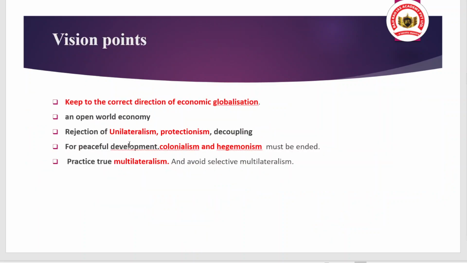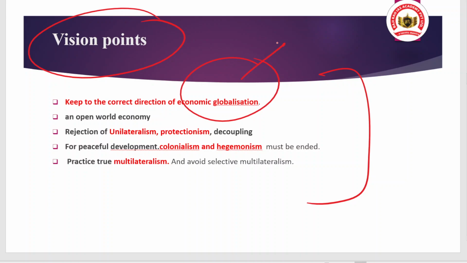Okay, and the Chinese authorities have released some important documents that talk about the shared future, like correcting the direction of economic globalization. Now why are they saying this? Because you can observe that the present trend of globalization is asymmetric in nature. Okay, it is dominated by the developed nations, governed by the rules of the developed nations, all of that. So actually they are talking in this respect.